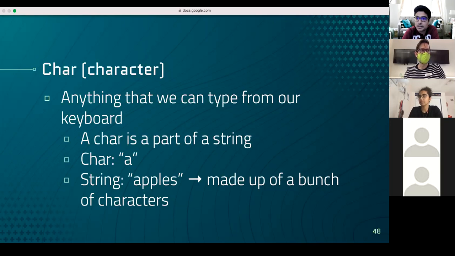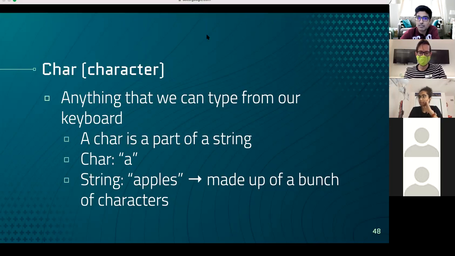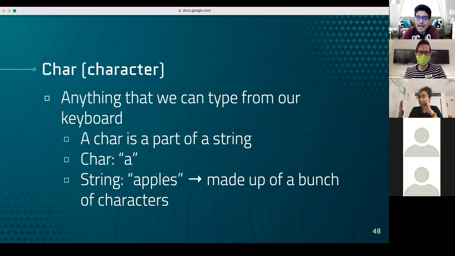Exactly. So the letters A through Z, numbers, commas, greater than, equal to sign, like my whole keyboard essentially. Each thing I press has a certain value associated to it. And a little fun fact, that value associated to it is called the ASCII value. That's something we can get into a little bit later as well.